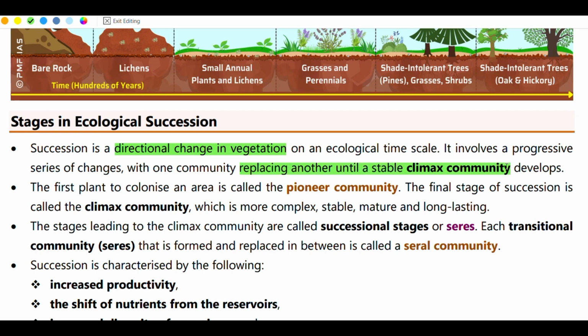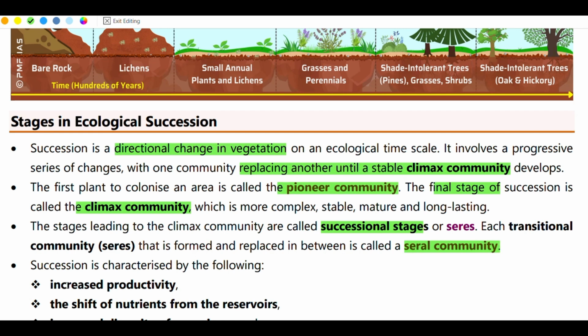develops. The first to colonize an area is the pioneer community, and the final stage is the climax community, which is more complex, stable, mature, and long-lasting. The stages leading to the climax community are successional stages, which we call serial communities. In between, there are transitional stages of different communities.